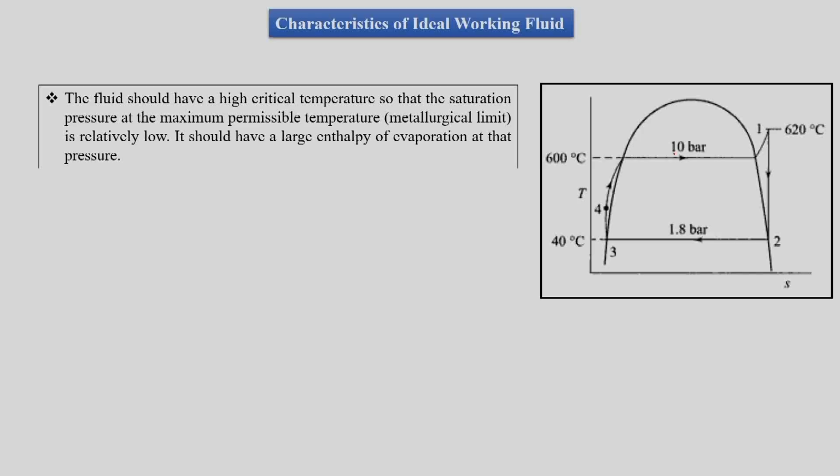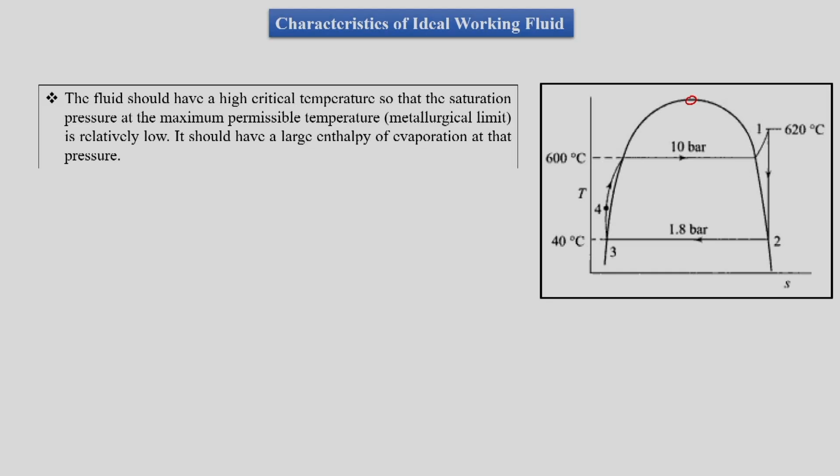The fluid which goes through this circuit should have a high critical temperature, such that the saturation pressure at the maximum temperature is relatively low. We know the definition of critical temperature from basic thermodynamics: it is the point on the dome at which we have zero latent heat.